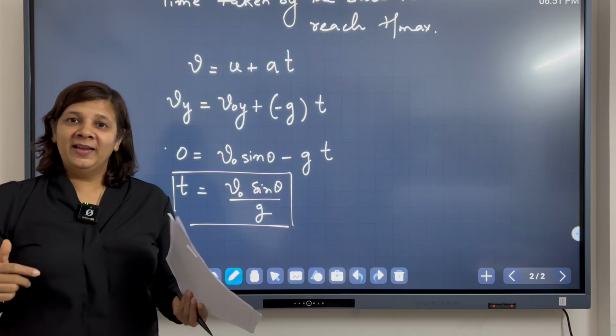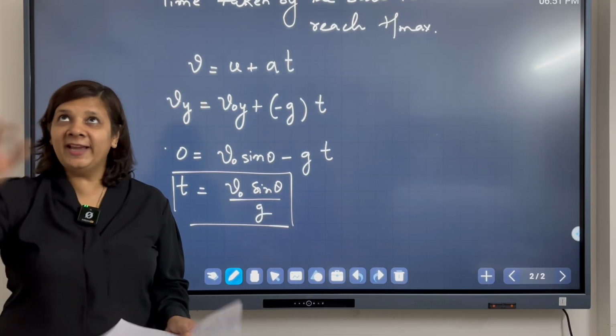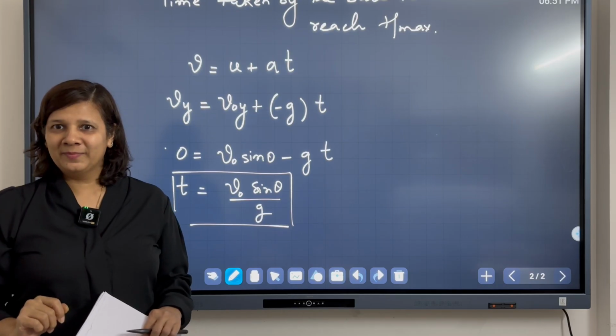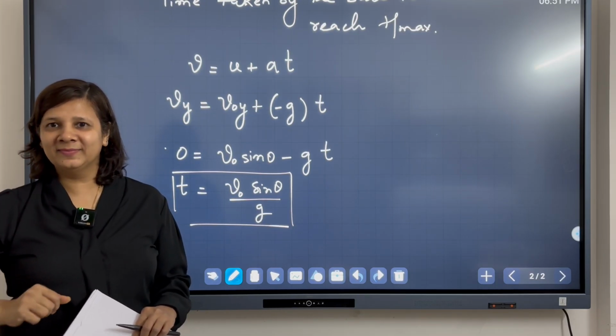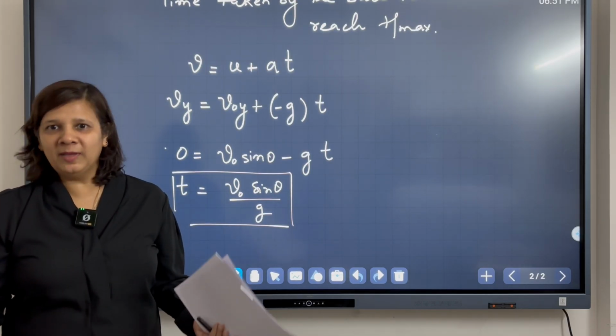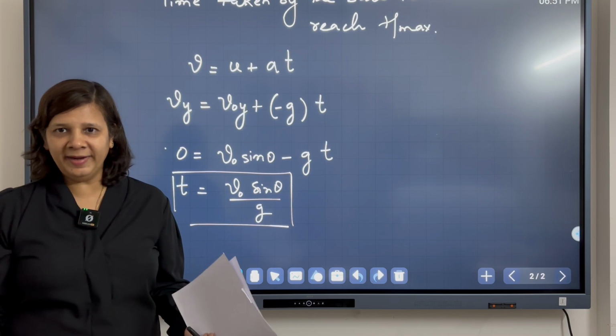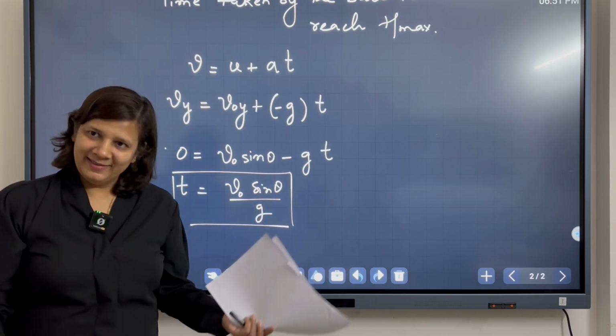Now, if I ask you another question, how much time will the ball take to come down? So what do you think? Double that. Double of this. So the amount of time the ball should take to come down should be the same, right? Why? It's a parabola, it's a symmetric thing.